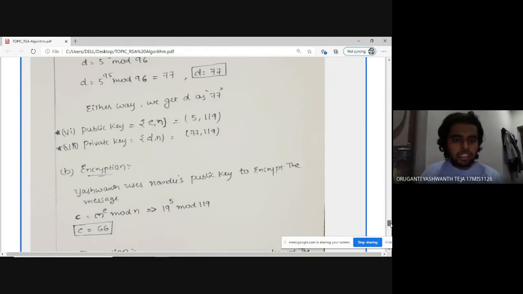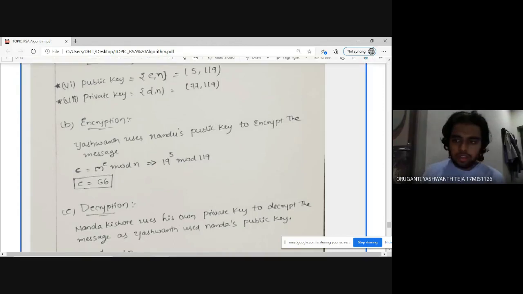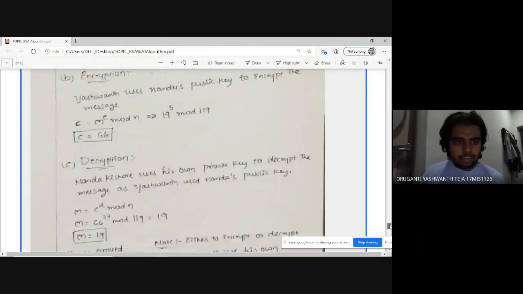So encryption: Yashwant uses Nandakishore's public key to encrypt the particular message. Here C is the ciphertext and M is the message given in this question, so C is 19 power 5, where 5 is the public key, and mod 119 is n. So we'll get the ciphertext size as 66.